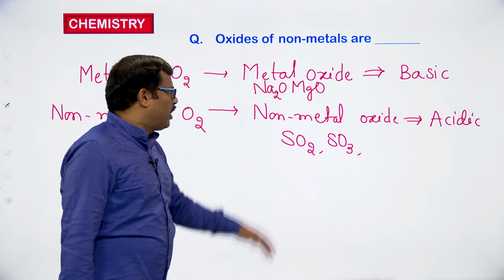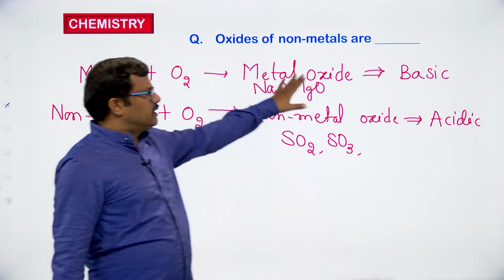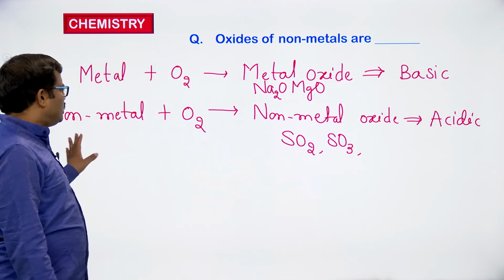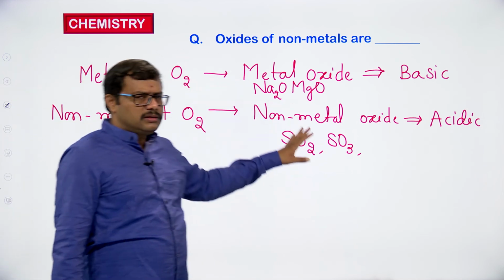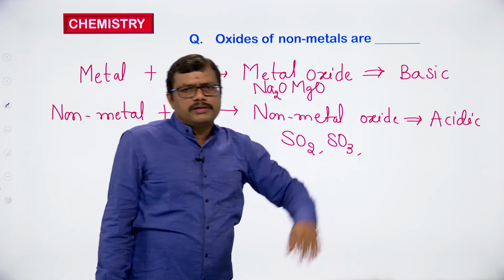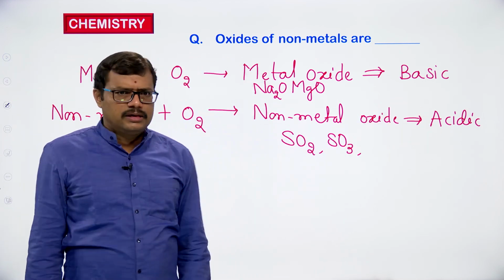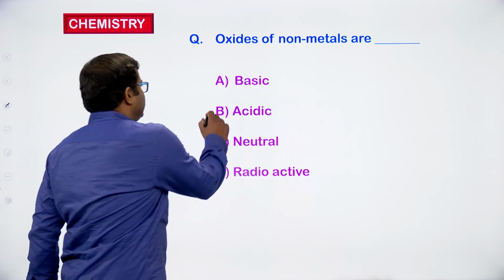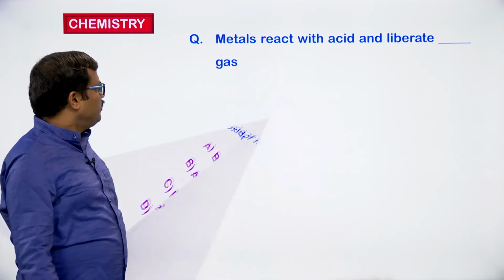Okay, so here if you observe, metals will give us oxides and those oxides are basic in nature. Non-metals will react with oxygen, will give us non-metal oxides. Non-metal oxides are acidic in nature. So here oxides of non-metals are acidic in nature, they are acidic. Okay,